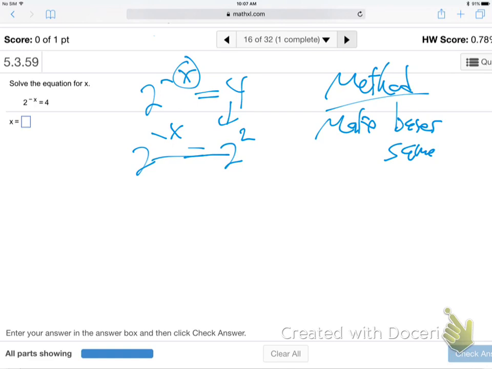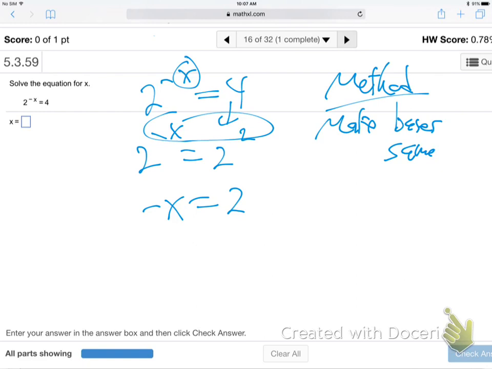So that as soon as you've made the bases the same, you can set the powers equal. In other words, if 2 to some power is 2 to the 2, well then that power has to be 2, or 2 to one of them wouldn't equal 2 to the other. You with me logically? Does that make sense? If I say 2 to something is equaling 2 to something else, well those somethings must be equal, or 2 to one of them wouldn't equal 2 to the other if they were different, right?